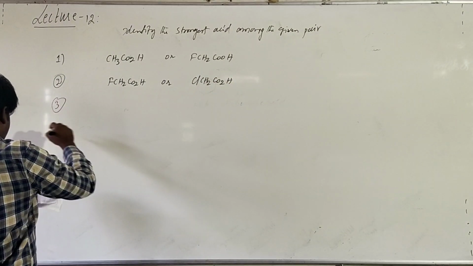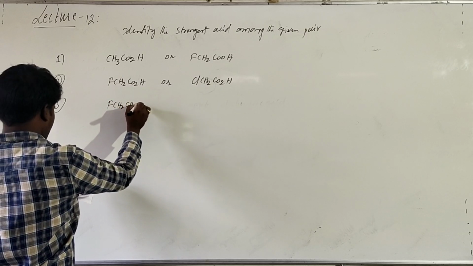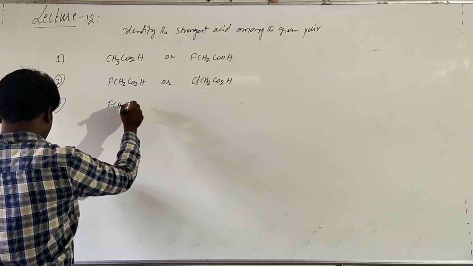The third pair is given: fluoropropanoic acid and fluorobutyric acid.